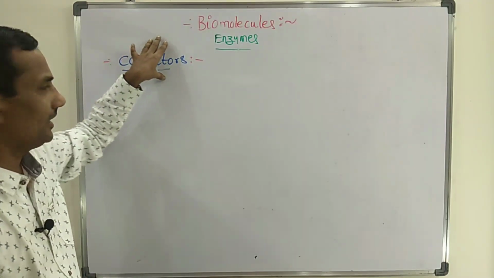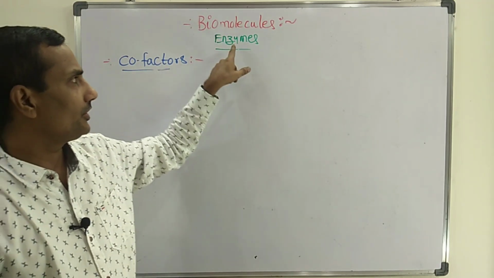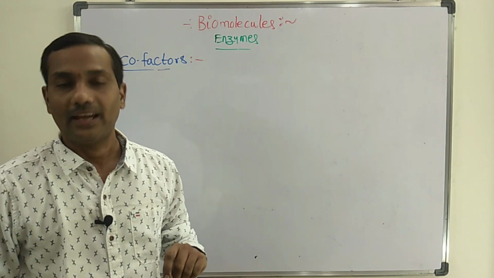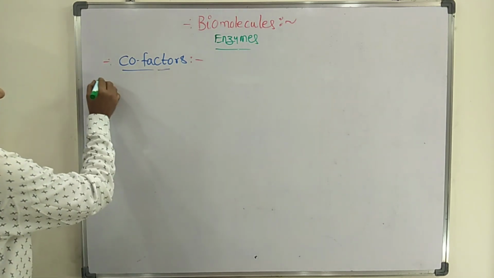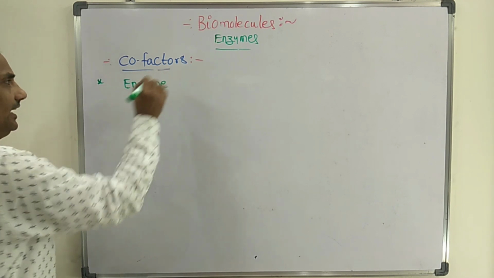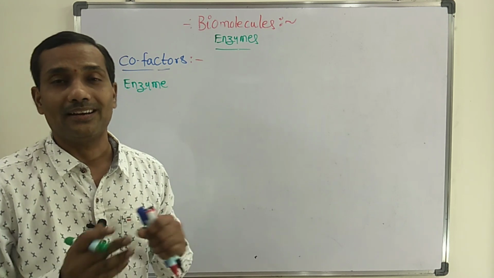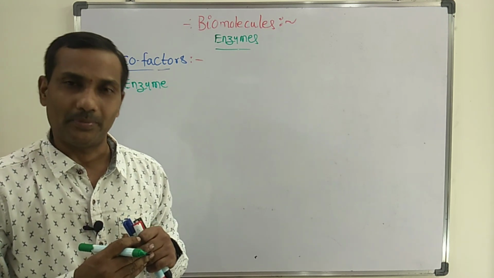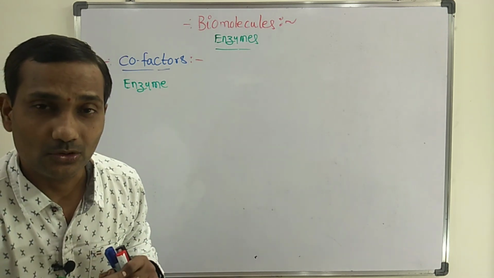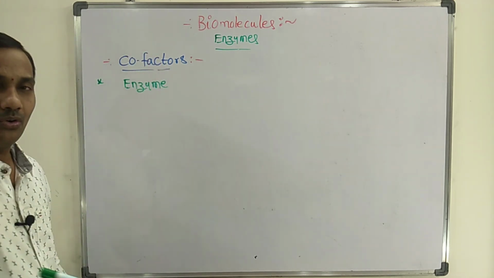Now I am going to explain a topic that is cofactors, the biomolecules, a subtopic of enzymes. If you observe any enzyme, it consists of one or many polypeptide chains. In addition to polypeptide chains, they also consist of cofactor.